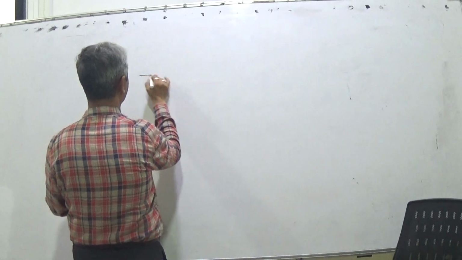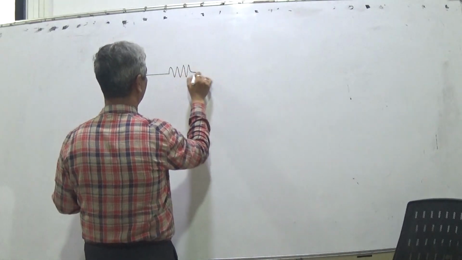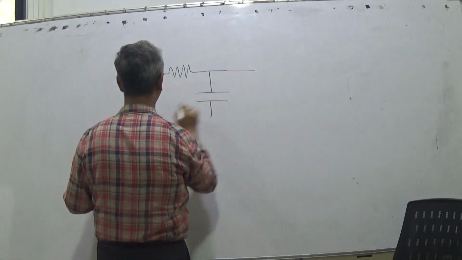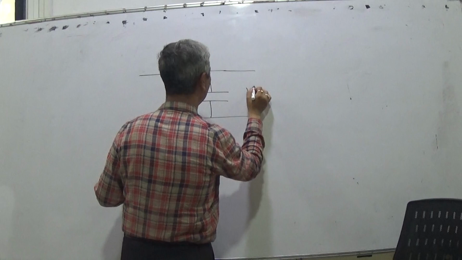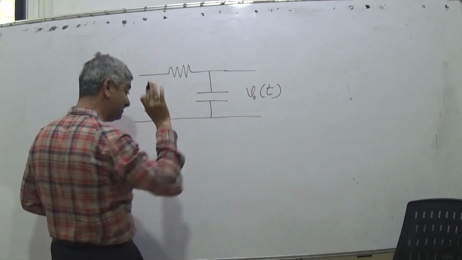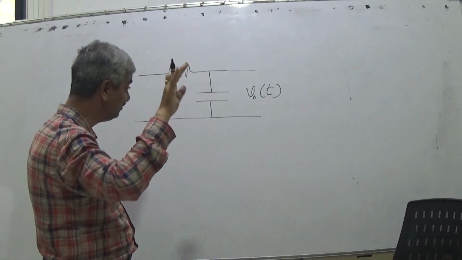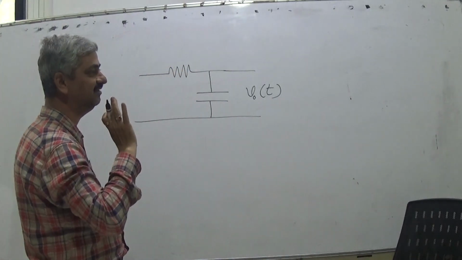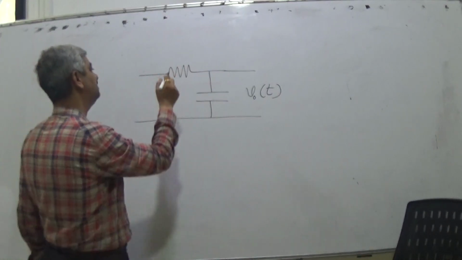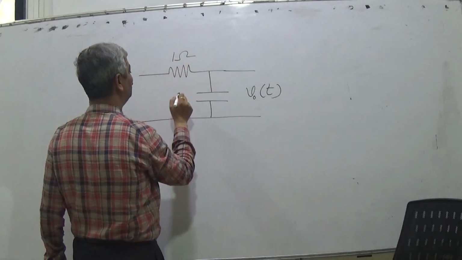A very simple circuit. Again we revert to RC, with VO. Again I am so lenient, liberal, that I am using simple values.